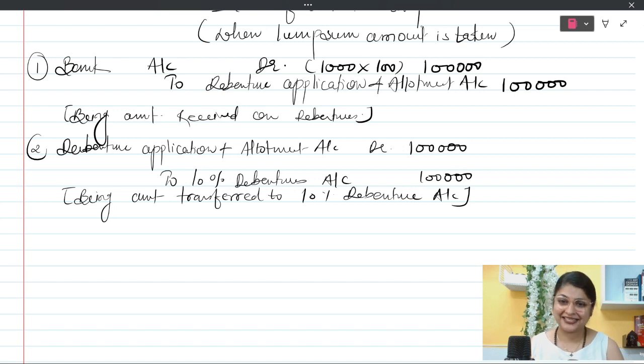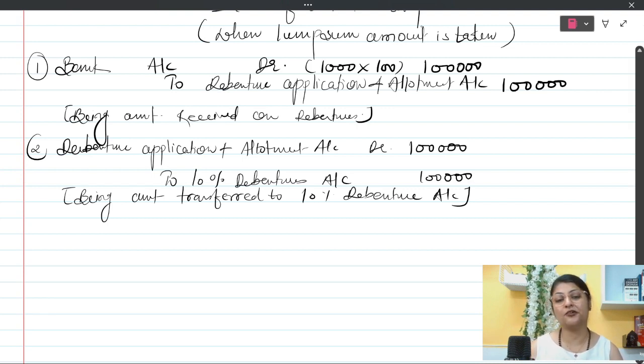Understood? Let's see once again what we did this time. Instead of calling money in various installments like application, allotment and call, we have asked all 100 rupees together with the application. So when you take full amount in lump sum, then we open a combined account called debenture application and allotment. It will not be mentioned anywhere in the question. This is to be understood that only application account cannot be opened. It has to be allotted also to the public. That is why you open the account debenture application and allotment.